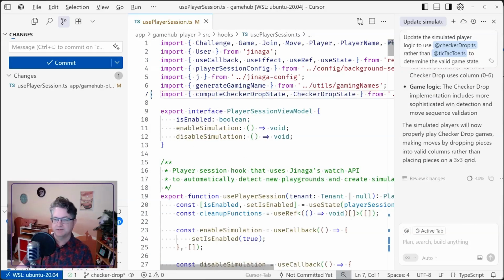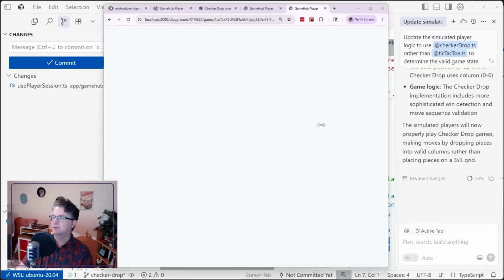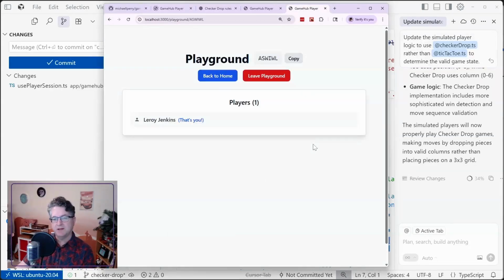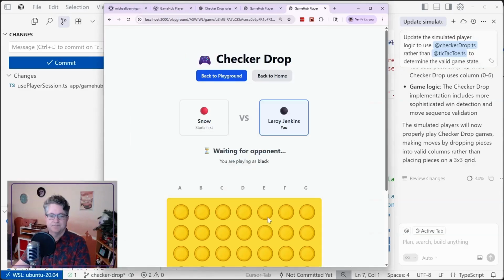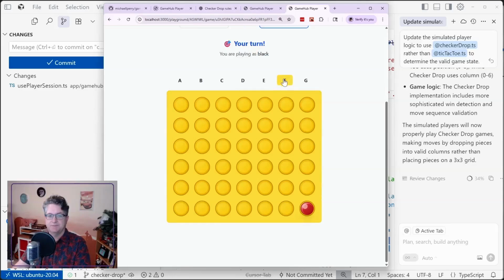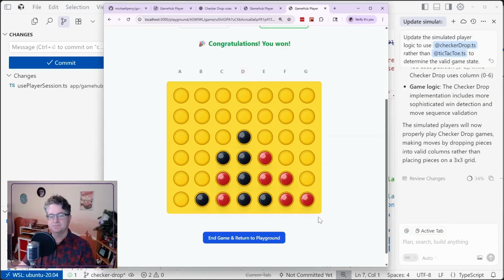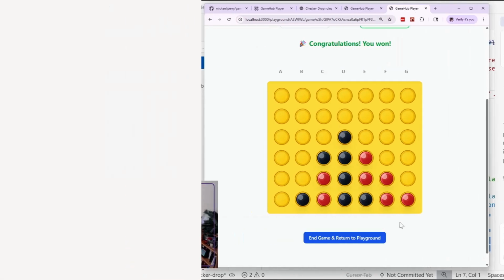That looks correct. Let's start a brand new game and see if the player actually plays a random game of the correct game. So Snow is going to start. Okay, Snow is still playing across the bottom, but Snow should be able to figure out that it can play on top of these. Yeah, there it goes. So it's going up. Good. All right. Yeah, yep. The AI is actually playing the right game now.